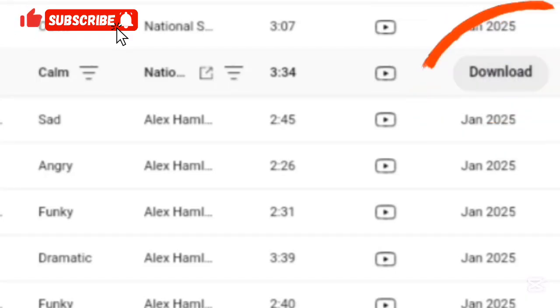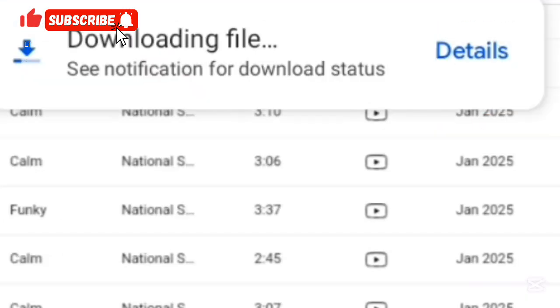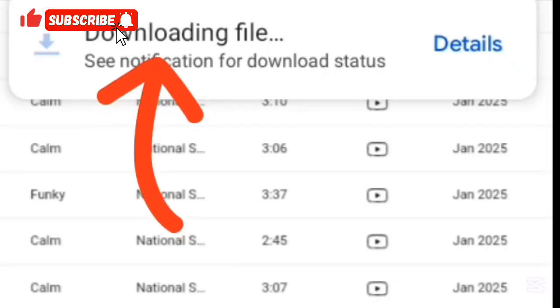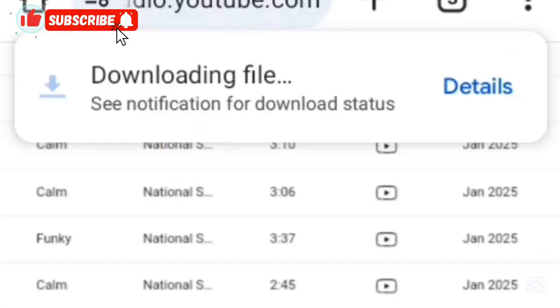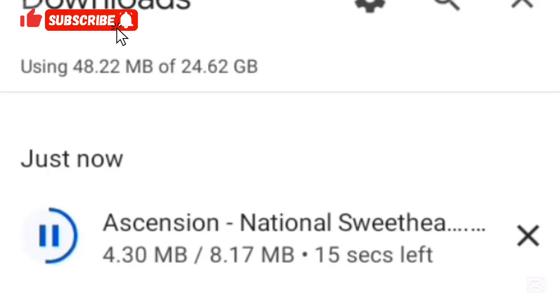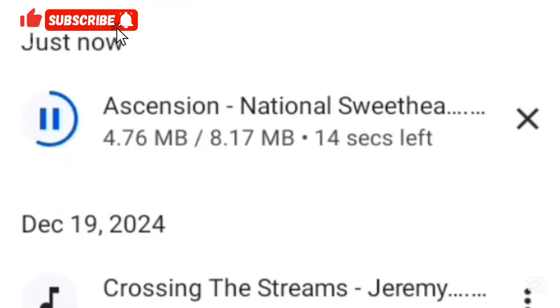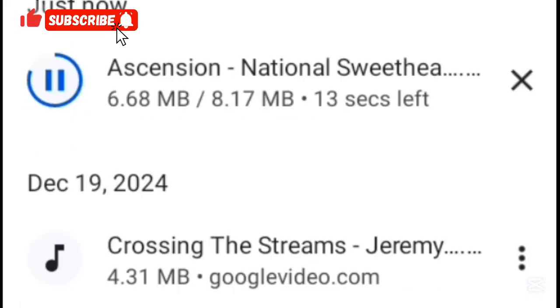The music is going to download. You can see it's showing on my screen, downloading file. Okay, see notification for download status. Let's click on the details. So it's downloading, and when I click on it, it's going to take me here. I've downloaded this once already, so I want to show you how you can download it to your editing app. Me, I usually use CapCut to edit, so I will download it to my CapCut app.